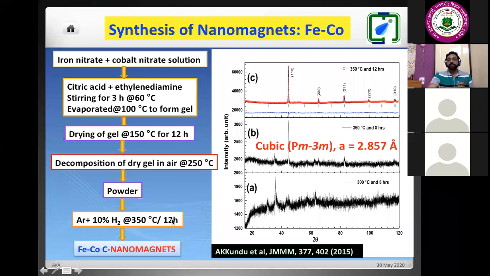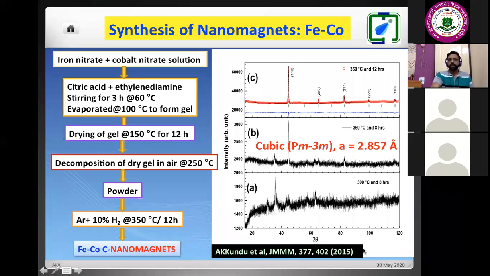We have synthesized in a sealed tube. There we flowed a mixture of inert gas, argon and 10% hydrogen. Here, this is the important point. The final sintering should be done in an inert atmosphere. In this case, whatever citrate is there, it will reduce and make the carbon. And what is the proof of this? The detailed synthesis and other things are available in this article.